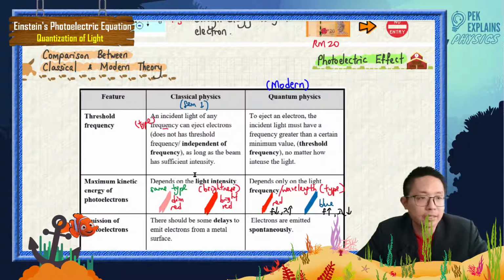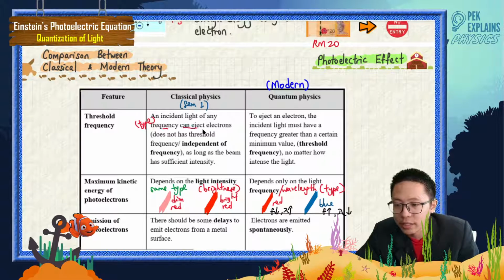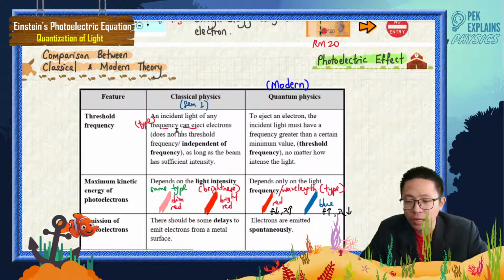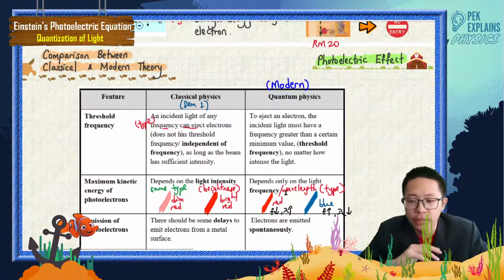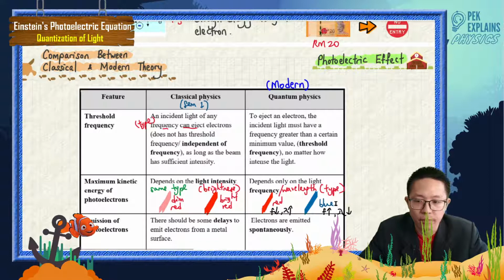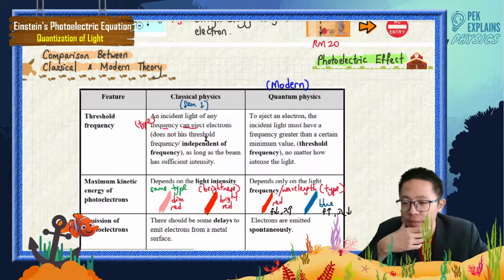So what he's saying is that any type of light can eject electrons. No matter what light, no matter what frequency, it does not have a threshold frequency. Red light can eject, blue light also can eject, radio waves can eject, X-rays also can eject. Any ray can eject electrons.